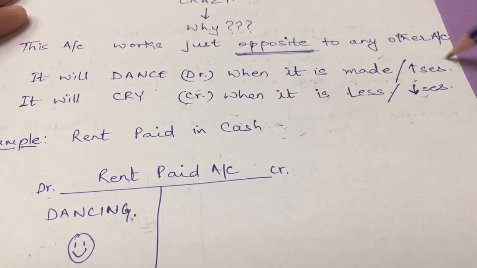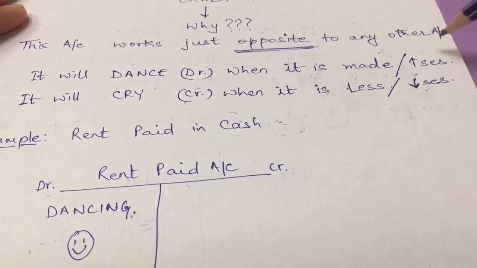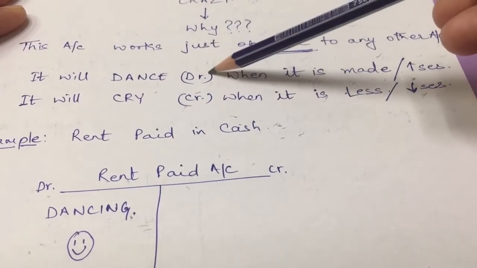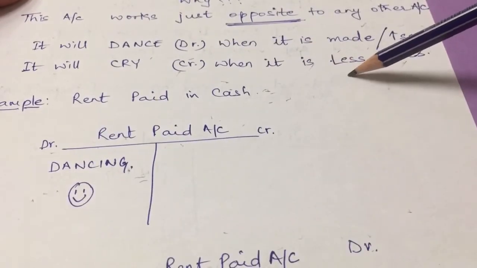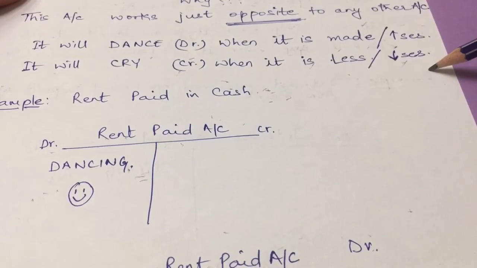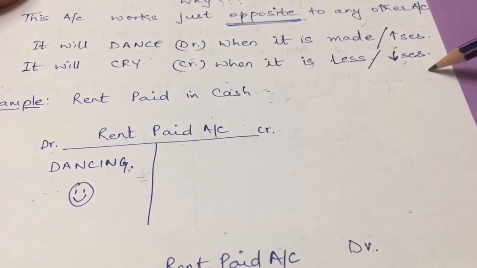When expenses are made or expenses have increased, they will start dancing. They will be on the debit side. They will cry when there is less in the expenses or the expenses have decreased.